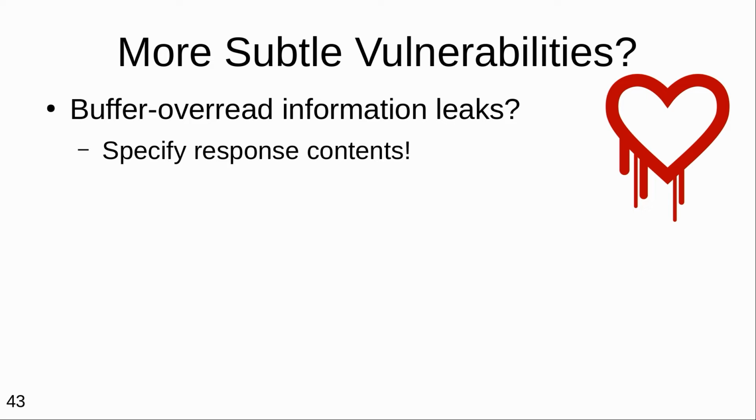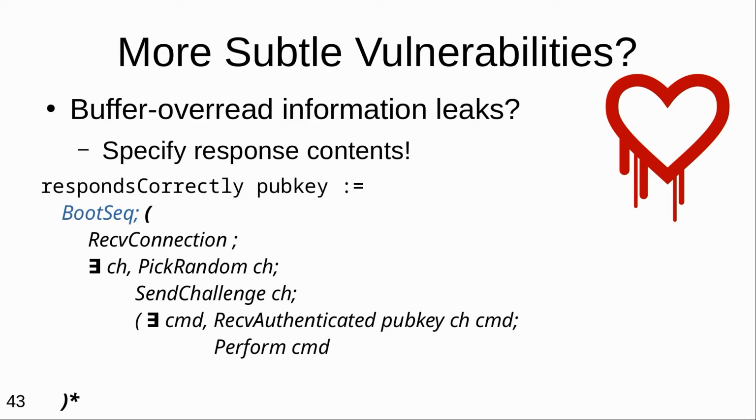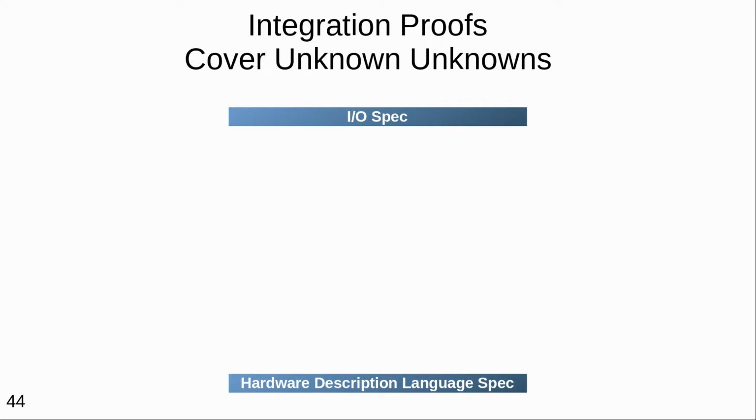So if you want to rule out arbitrary information leakage, we'll say what the system responds in the packet. We'll say, OK, it boots up, and then it receives a connection, and then it picks a cryptographic challenge to authenticate the user. It sends that challenge in particular, not arbitrary bytes, that challenge. And then either it receives an authenticated packet and performs the command that authenticated against that particular challenge, or it receives something that failed authentication, again, with respect to that particular challenge, and it moves on.